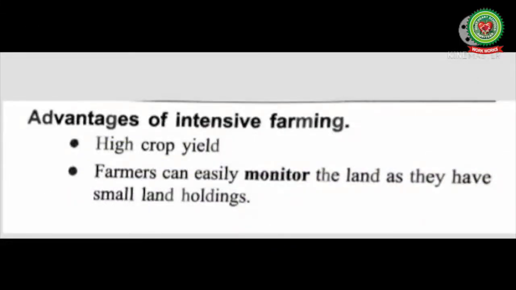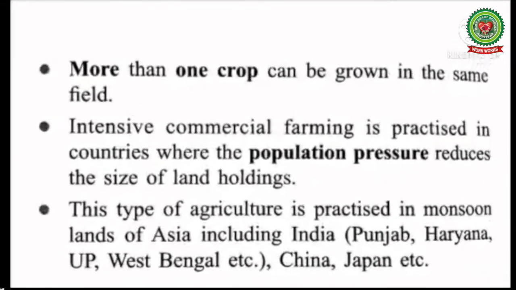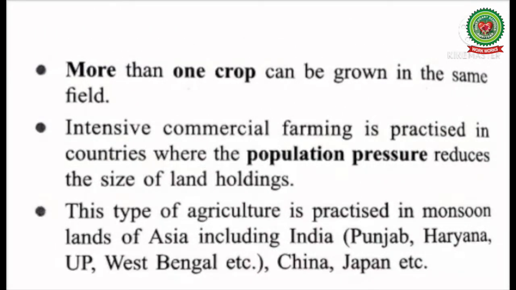Advantages of intensive farming. Number one is high crop yield. Number two, farmers can easily monitor the land as they have small land holdings. Number three, more than one crop can be grown in the same field. Number four, intensive commercial farming is practiced in the countries where the population pressure reduces the size of land holdings. And number five, this type of agriculture is practiced in monsoon lands of Asia, including India, Punjab, Haryana, UP, West Bengal, etc., China, Japan, etc.